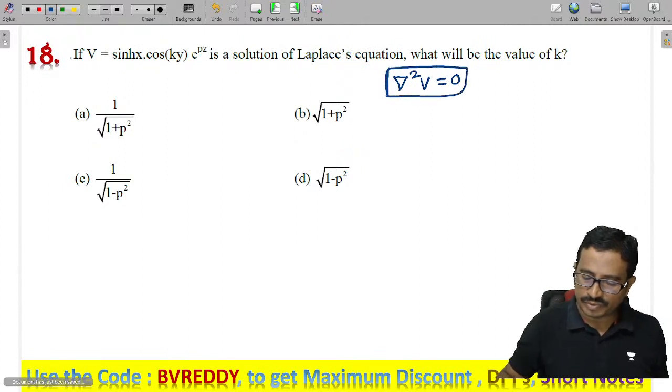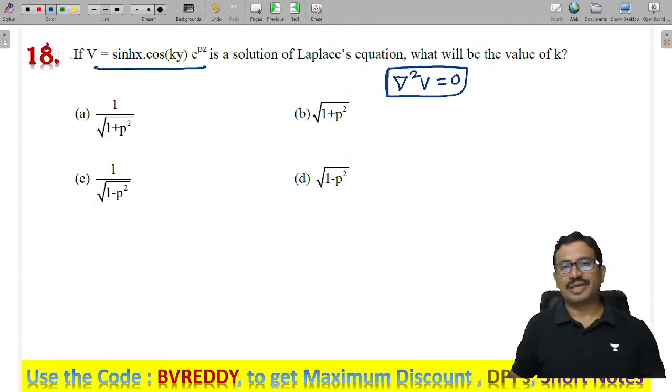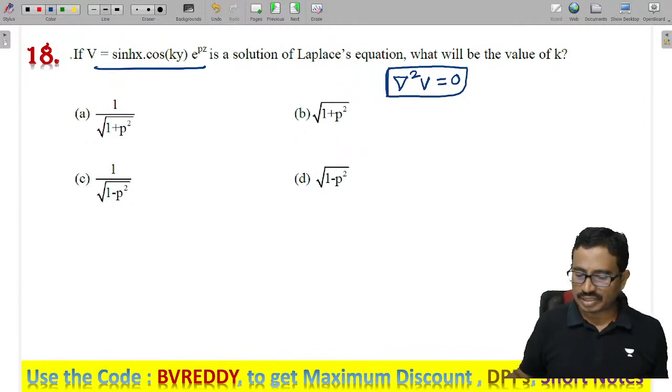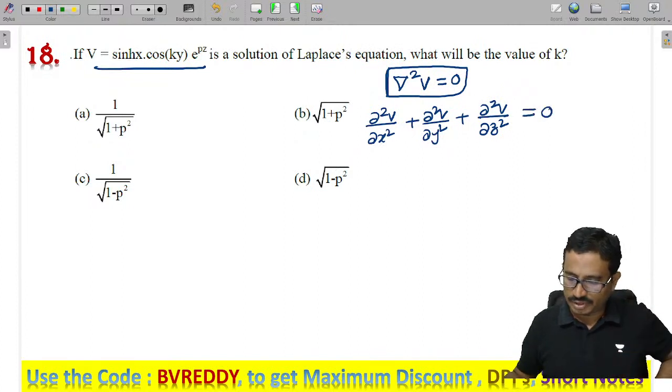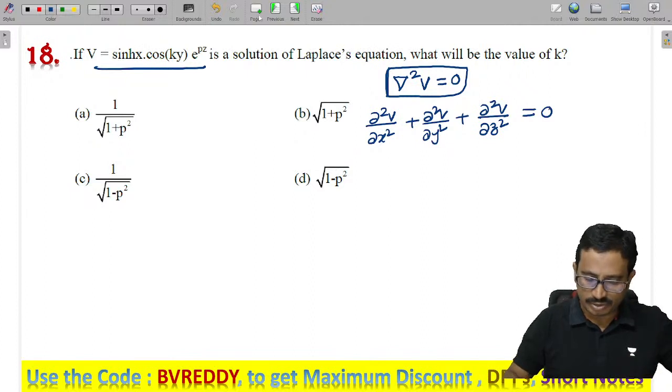This V is a solution of the Laplace equation, which means V satisfies del square V equals 0. It is a Cartesian system, so dou square V by dou x square plus dou square V by dou y square plus dou square V by dou z square must be equal to 0. Let us see carefully; better we shift to the next page, it will be a bit lengthy.